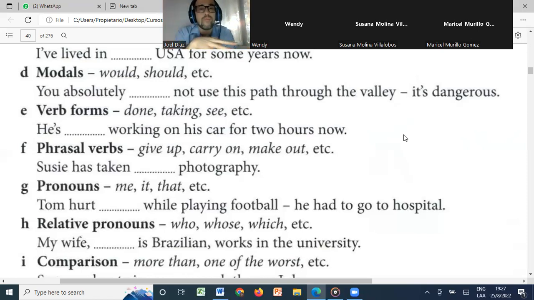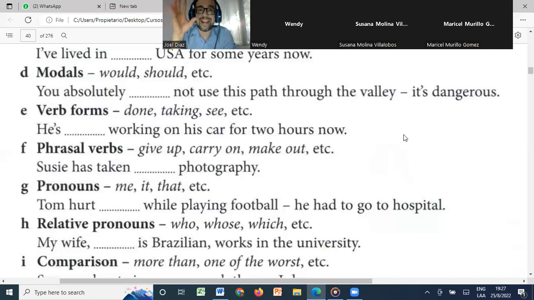How do we know? Remember that most of the times when we have for or since, it is also present perfect, right? That's a clue. When we have for or since, it's going to be always present perfect. So he's been working on his car for 2 hours now, right? Very good, very good.